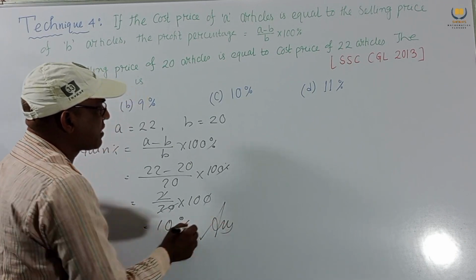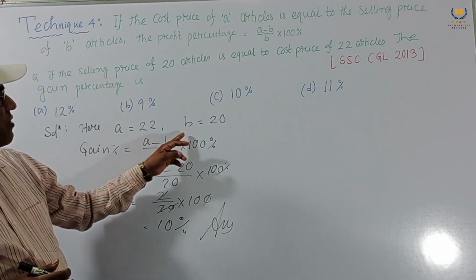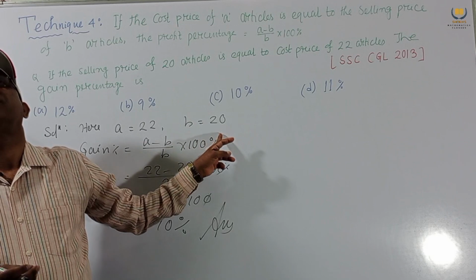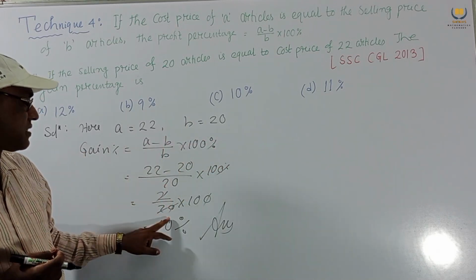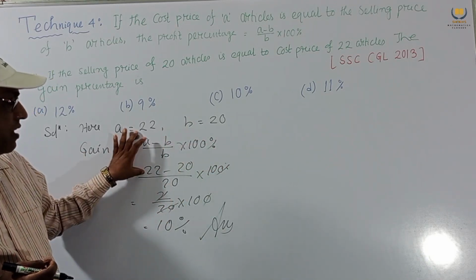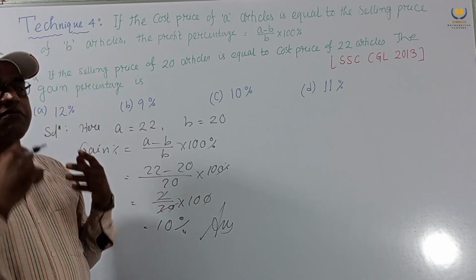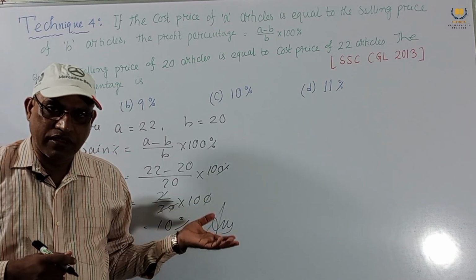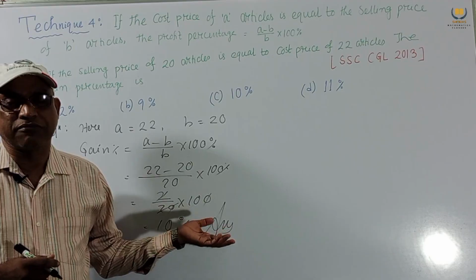Just simply put the values, and there is no need to write the formula. Just write 22 minus 20, 2 by 20, on this line. Directly write this and cancelling, you get 10%. So this will depend upon your practice.